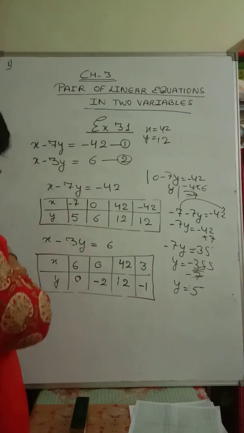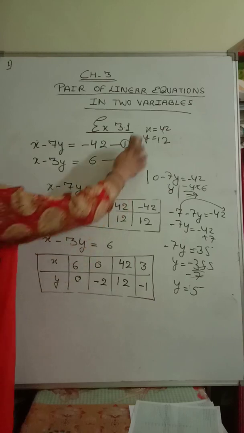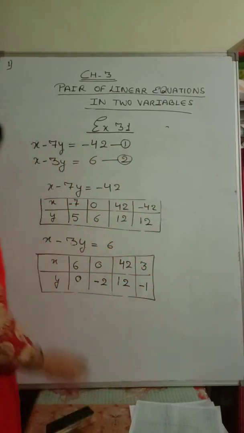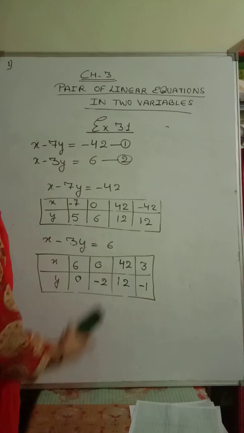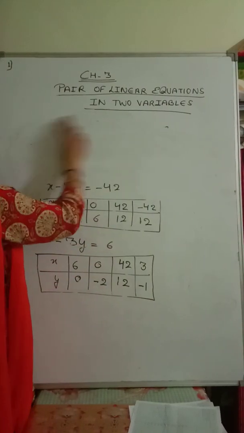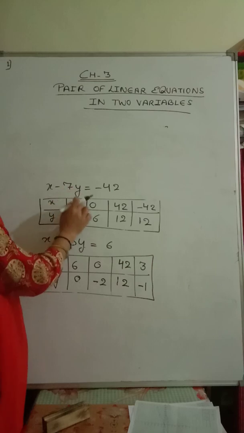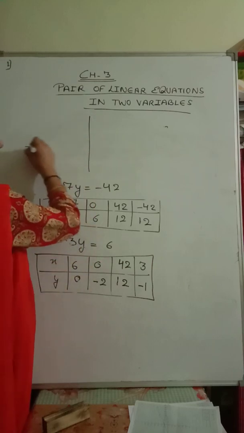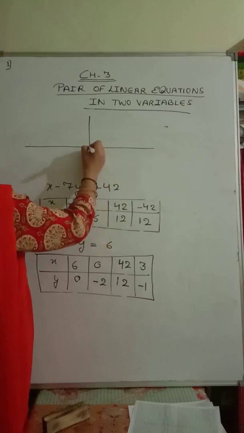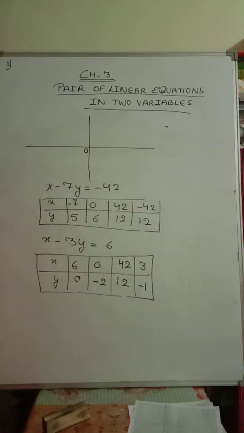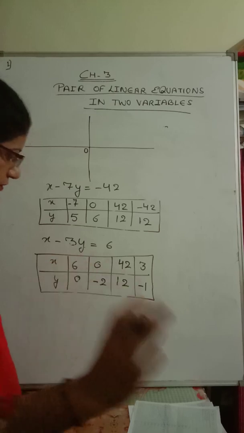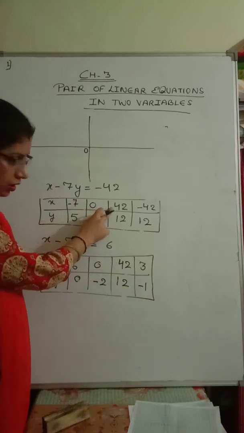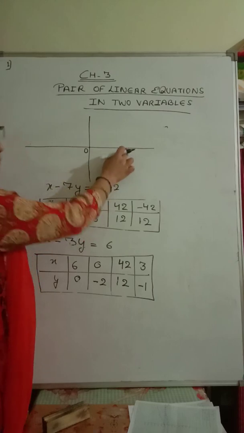So we got the two tables for the first equation. So these are the two tables, and we have to draw the graph for this. How to draw the graph? Let me erase this. Both the equations, both the lines, we have to draw in the same graph, in one graph only. What distance we will take, we have to see. But 42 is a very big number, so 42 should also come in this.